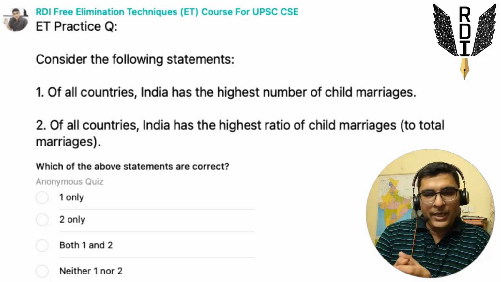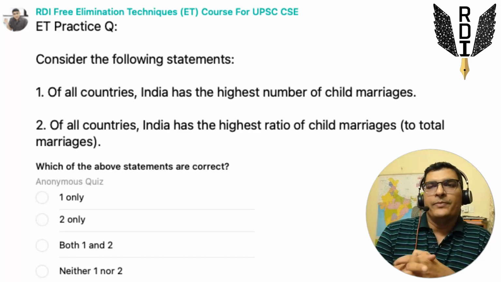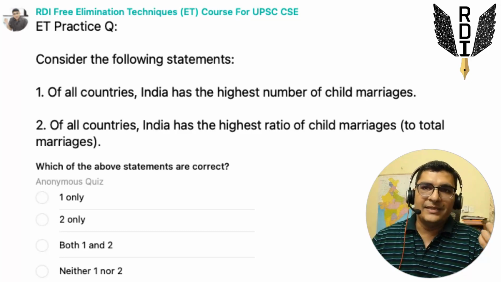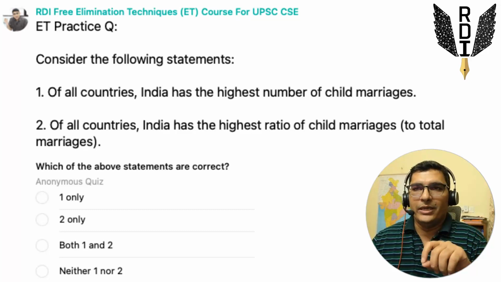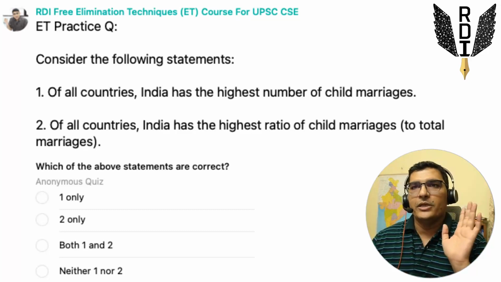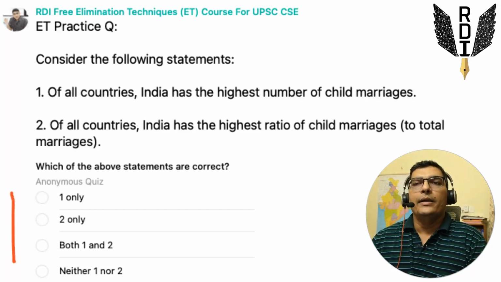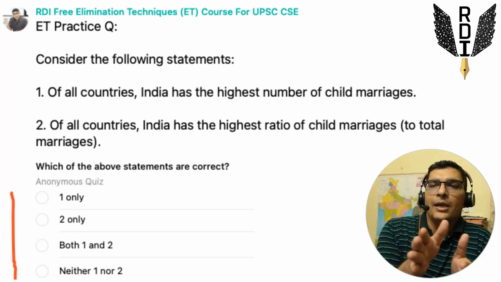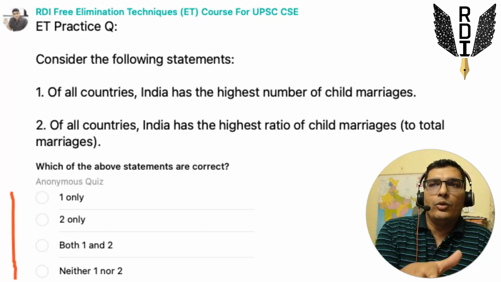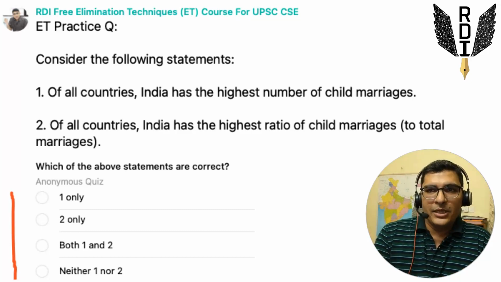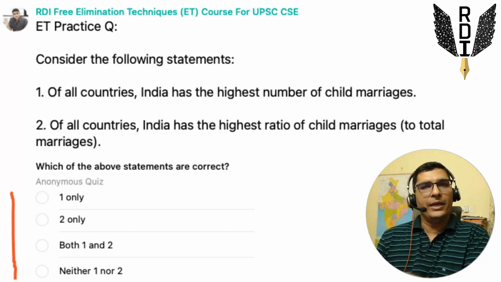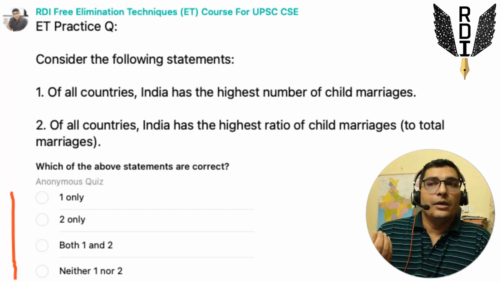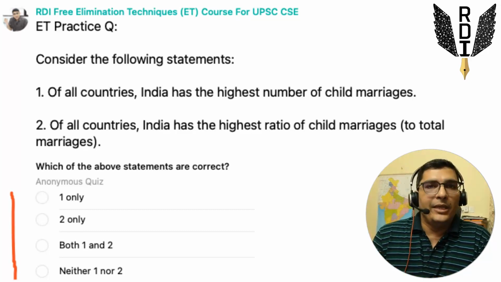So these were the newer kind of questions, and the other one is the traditional question. A combination of both of these types was given in the 2023 paper. This particular question is of the traditional variety, and the difference is that in the traditional variety, you need to solve both the statements to mark the answer, and in the newer variety, even just one statement was enough to solve many of the questions, right?